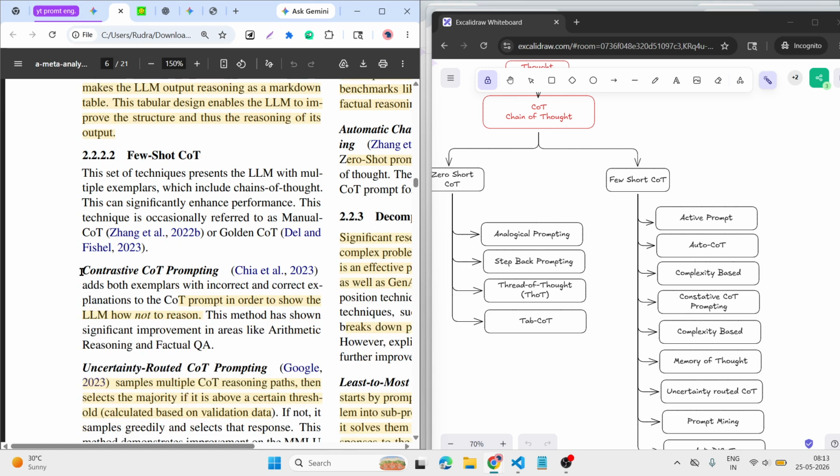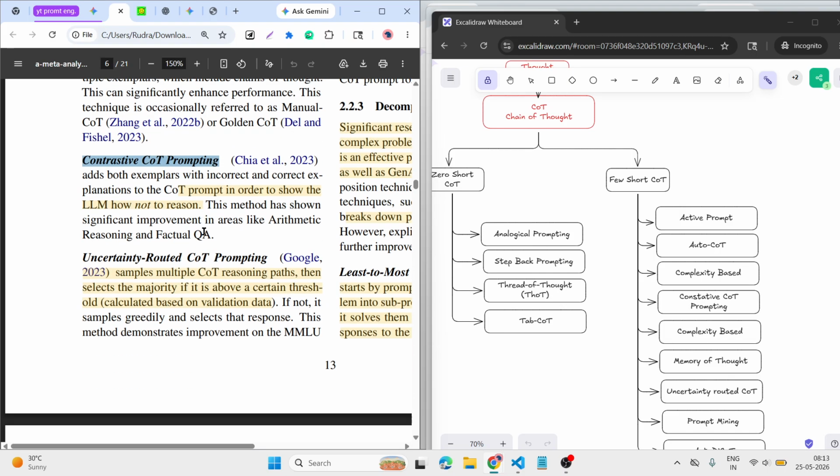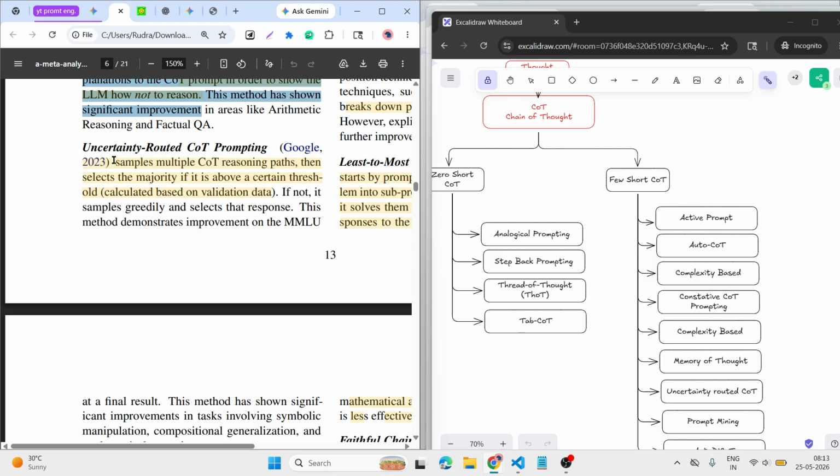So let's go first to contrastive CoT prompting. In order to show the LLM how not to think, like during image creation we provide a negative prompt, that is called this. Then uncertainty routed CoT prompting: sample multiple CoT reasoning paths, then select the majority if above a certain threshold.